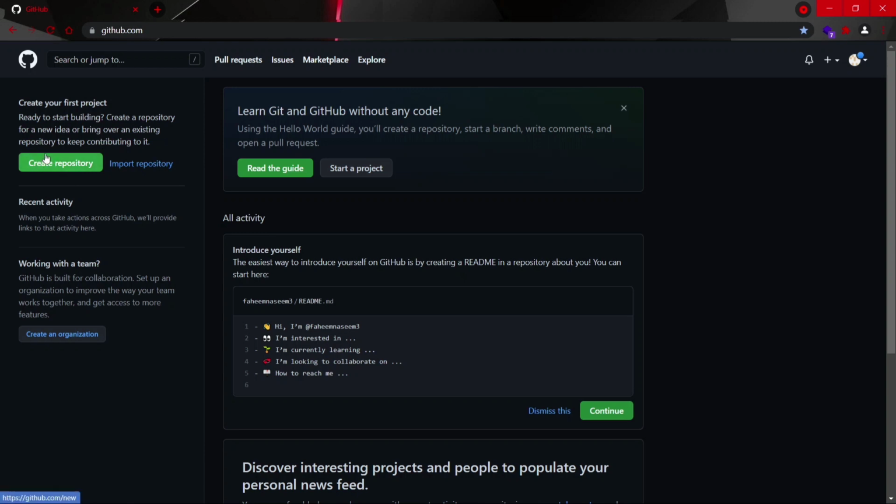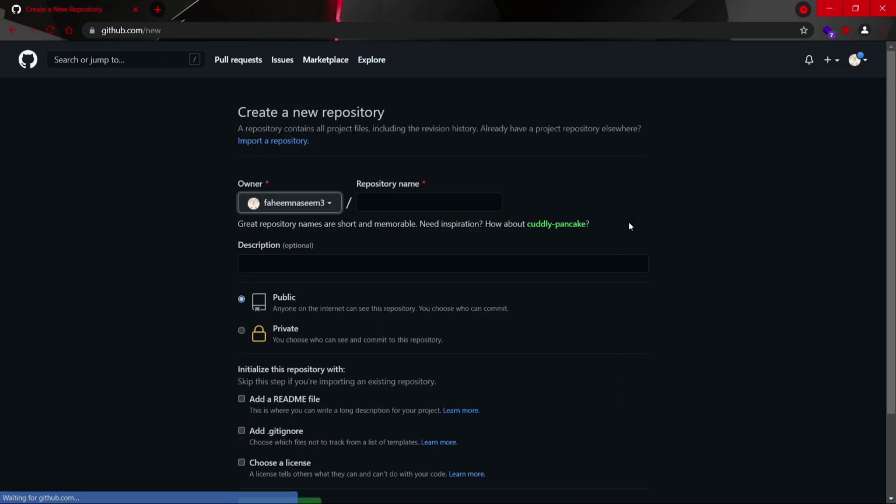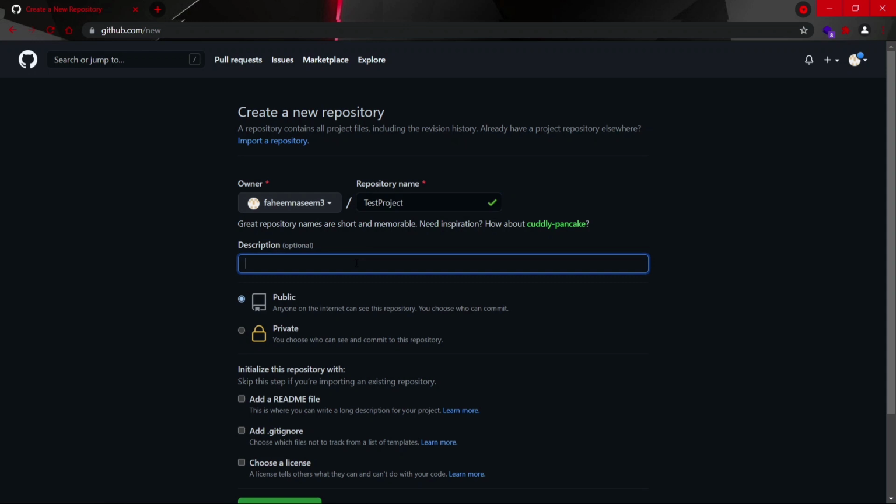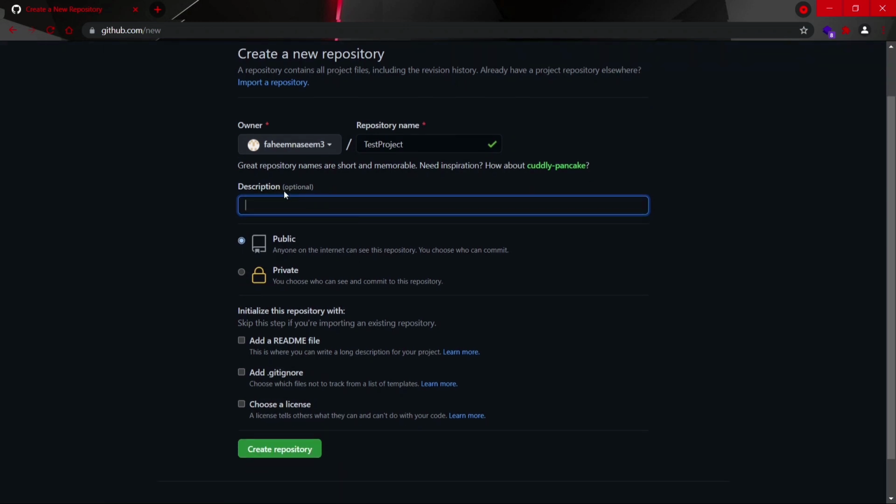For creating a new repository, just click on the plus icon here and click on create a new repository. And here it is asking you to name the repository. So let's name it test project. As long as you don't have a repository with the same name inside your GitHub account, you can proceed to create one. Now the description is optional. If you want, you can add. I will just skip this.